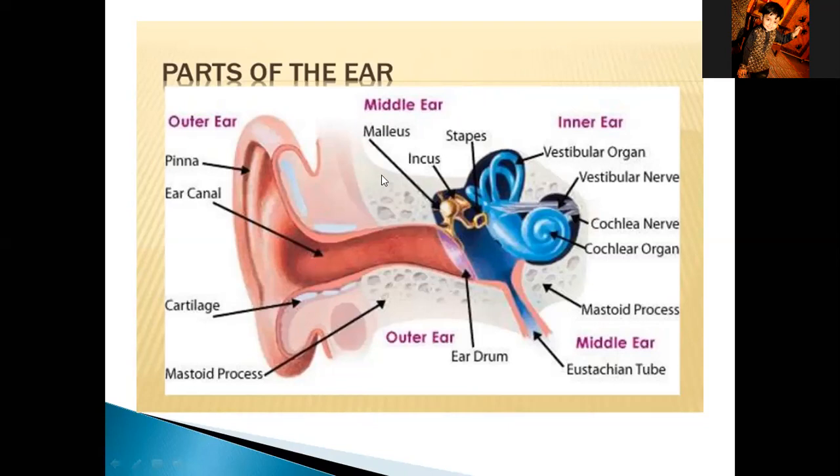The next part is the middle ear. It basically starts from this eardrum point, and it consists of three small bones in your body: malleus, incus, and stapes. Next to it is the inner ear, which is made up of the vestibular organ, nerves, cochlear nerves and cochlear organ, mastoid process, and middle ear. One eustachian tube is also present in this middle ear, which separates it from the inner ear.